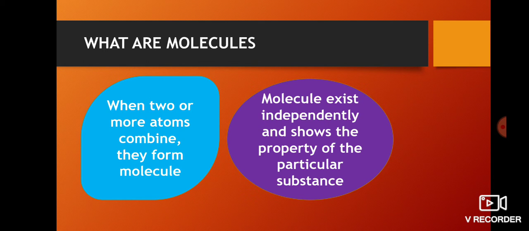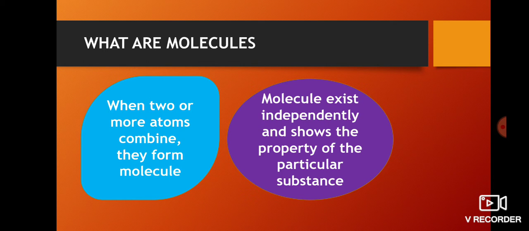Now the second thing: a molecule exists independently. We have seen that atoms may or may not exist independently, but molecules are sure to exist independently. Now the third thing: it shows the property of a particular substance.